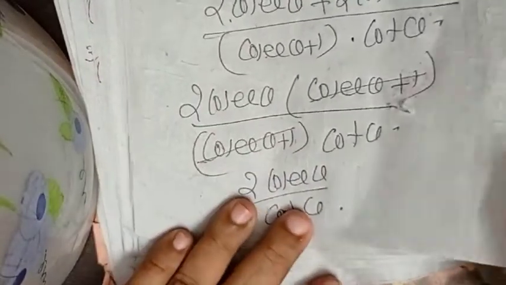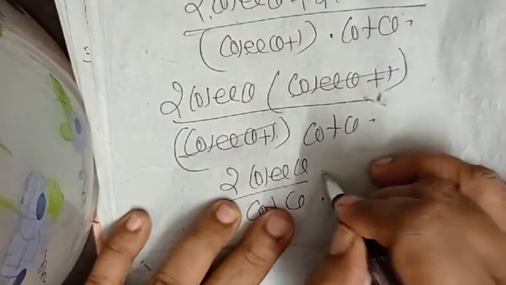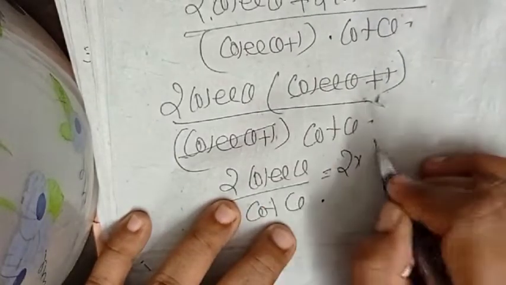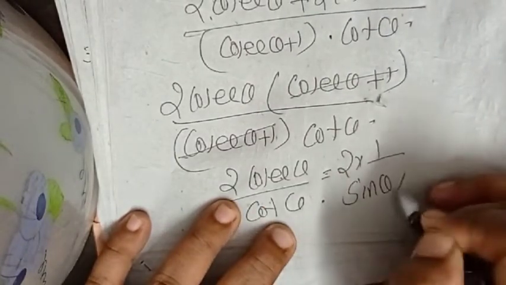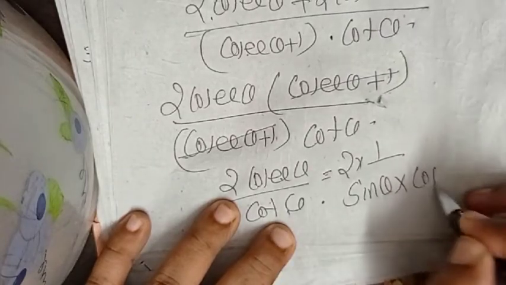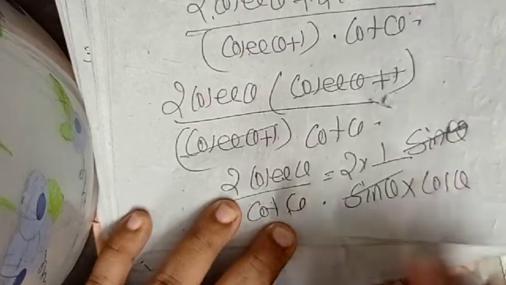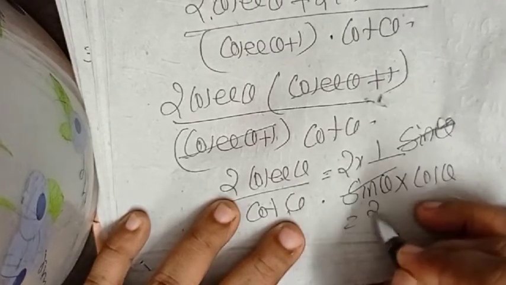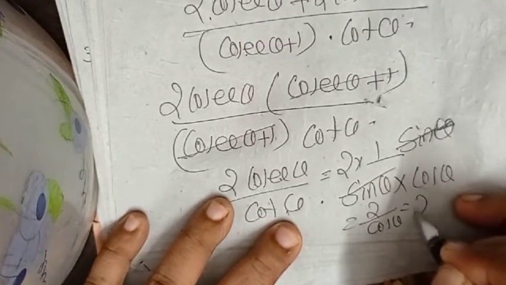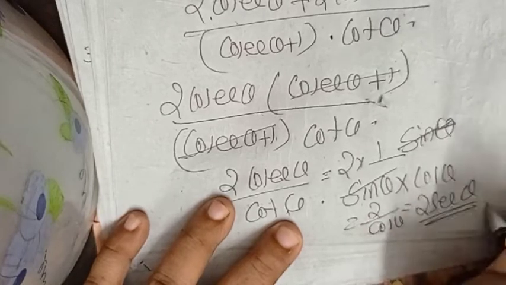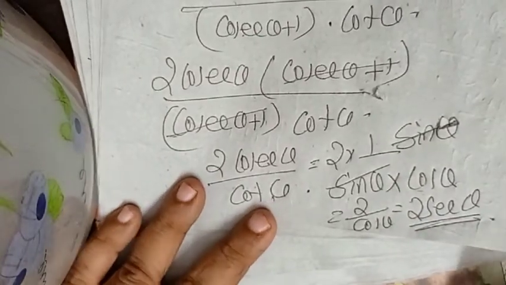Listen, this is not the answer. Therefore, again, you convert that into simplest form. 2 into cosec means 1 by sin theta, into cot means cos theta by sin theta. That sin comes in the numerator. Sin cancels. 2 by cos. What is 2 by cos? 2 sec theta. Understand? Okay.